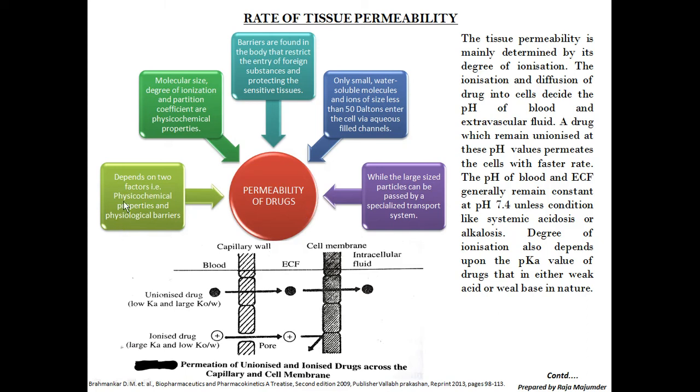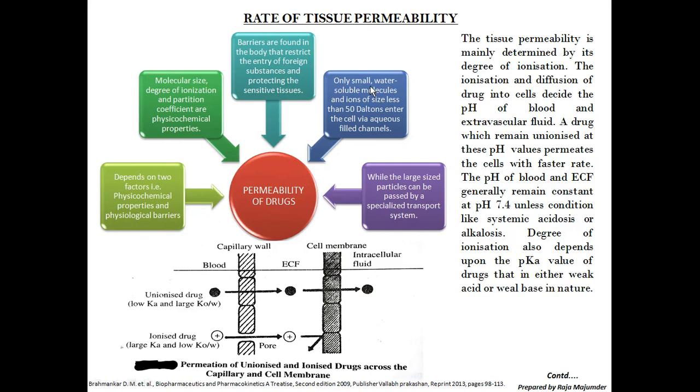So what is this about? It depends on two factors, that is physicochemical properties and physiological barriers. Permeability of the drug can be changed. Molecular size, degree of ionization and partition coefficient are physicochemical properties which can affect the permeability of a drug. Barriers are found in the body that restrict the entry of foreign substances and protect sensitive tissues, which also create an impact upon the permeability of drugs.